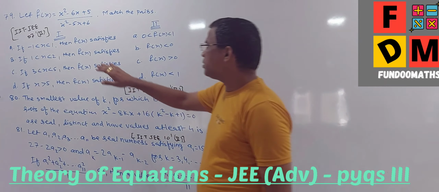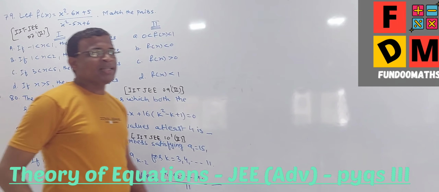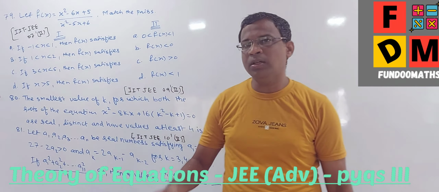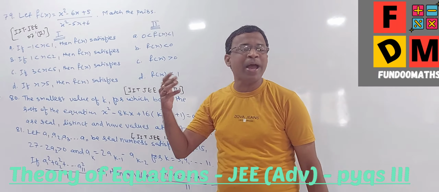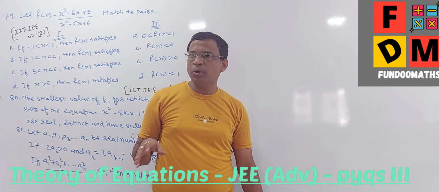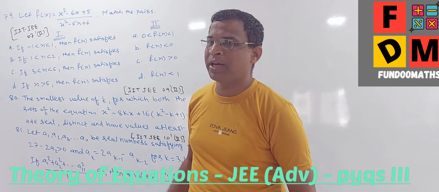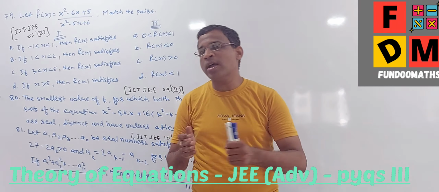So let us start with the 79th question. It is the last set now. One more point: theory of equation is something like a catalyst in chemistry. You won't get many questions directly on theory of equation, but it is used in many places. That's what makes it a very important topic, and that is one of the reasons why I started with this.